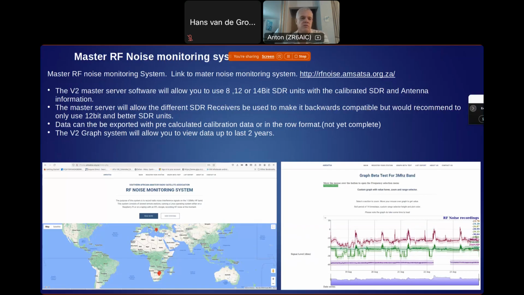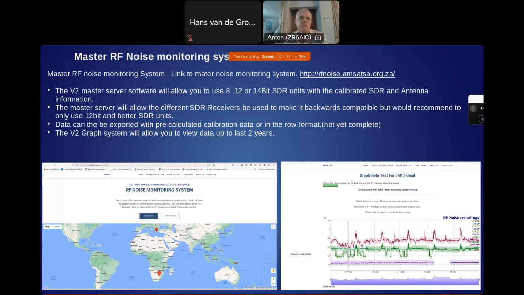The master server will allow different SDR receivers to be used, to make it backwards compatible, but we would recommend to only use 12-bit SDRs going forward. So if you already have a station and it's 8-bit, keep on using it. But we recommend all new stations to be 12-bit. And what we do there is we recalculate 8 bits to 12-bit with reduced resolution, but at least we can do comparative noise monitoring statistics by recalculating the 8 bits to 12 bits and by adding a calibration factor.